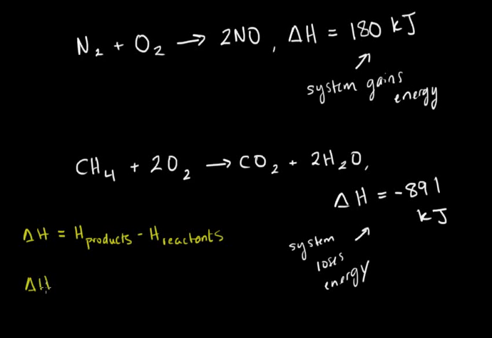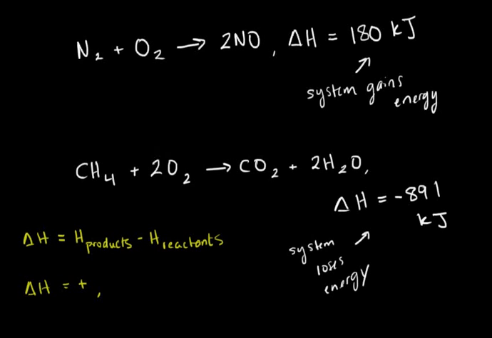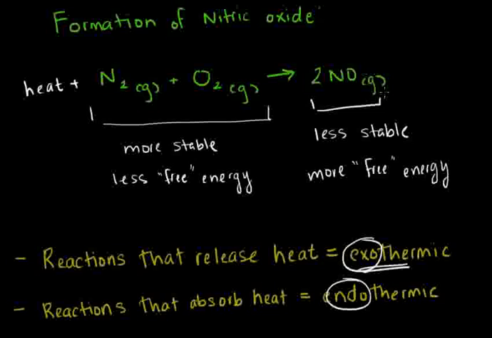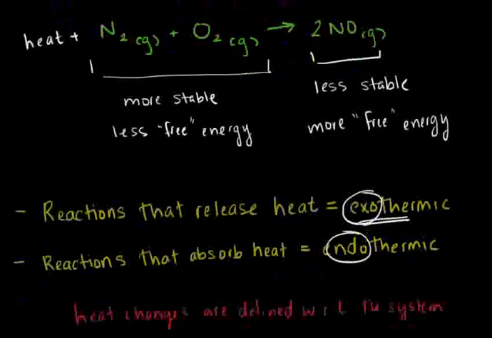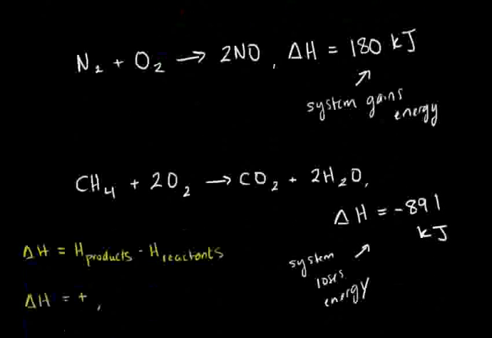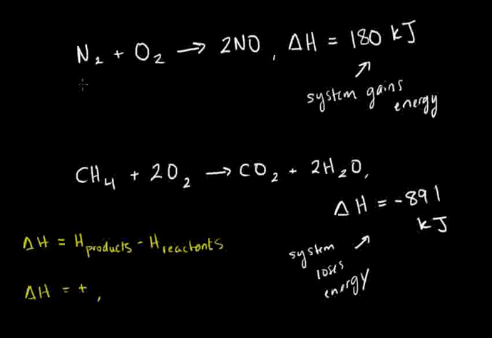So if delta H is positive, it means the products have more energy, more free energy. That's like what happened up here with the production of a less stable substance which has more free energy. There's more enthalpy on the product side than there is on the reactant side. And so then we need to add energy to the left-hand side to make that reaction go. So that reaction is endothermic. So if delta H is positive, the reaction is endothermic, and the products have more free energy.